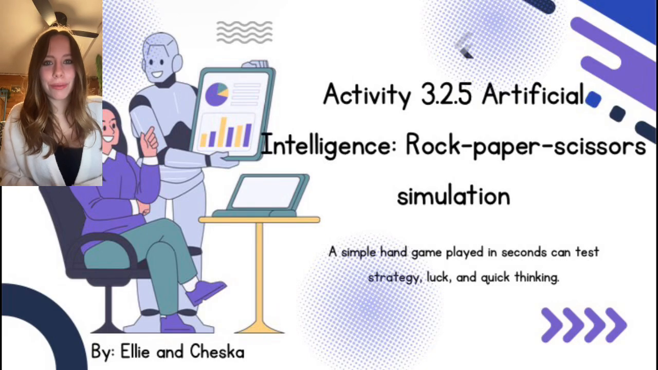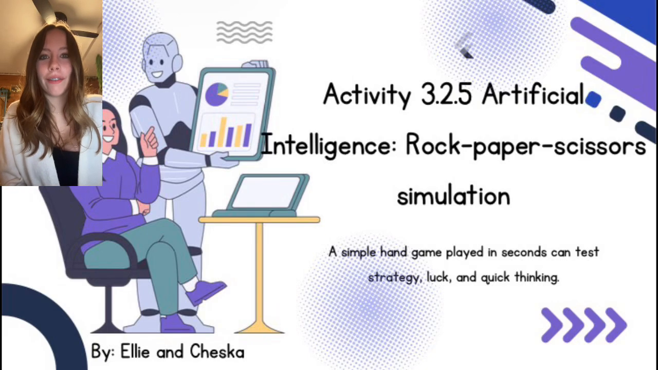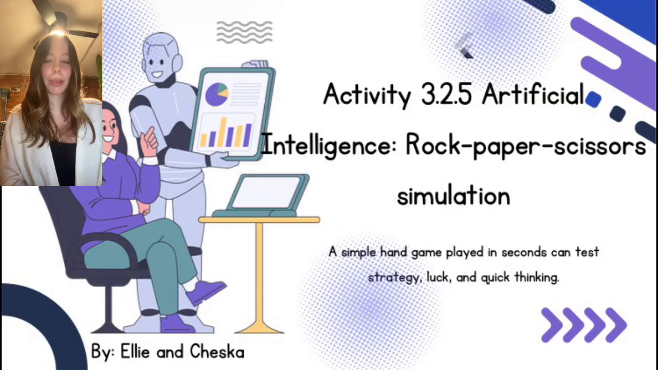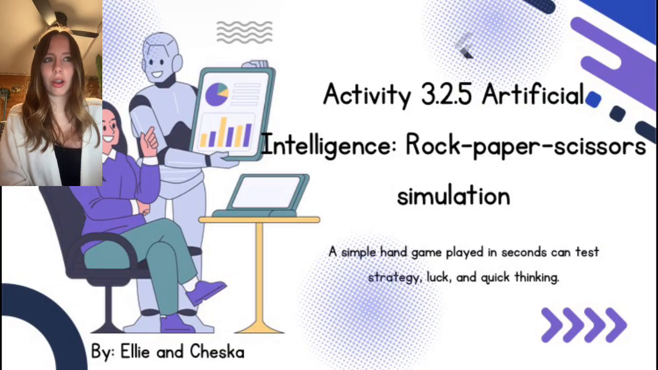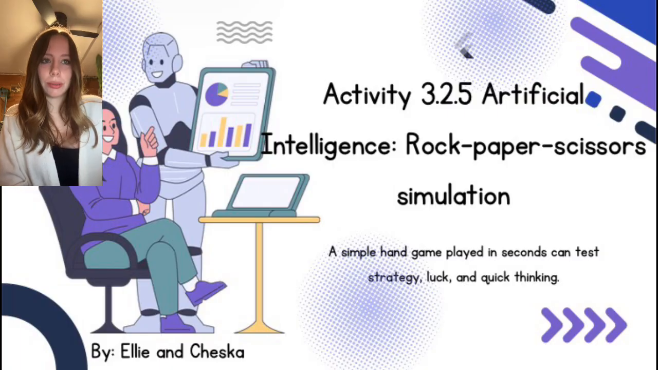Okay, so this is our project 3.2.5 Artificial Intelligence Rock, Paper, Scissors Simulation Project, and I worked with Francesca on this. So this project is about using artificial intelligence to analyze patterns in rock, paper, scissors. Even though the game seems random, we wanted to see if data and strategy could help predict moves and increase